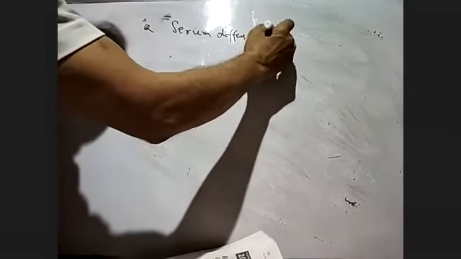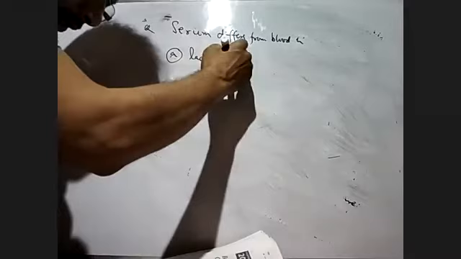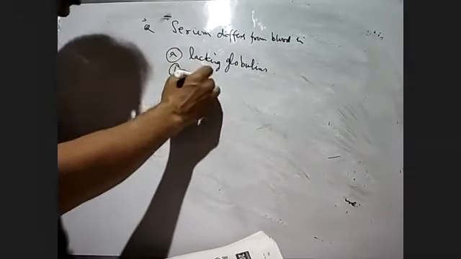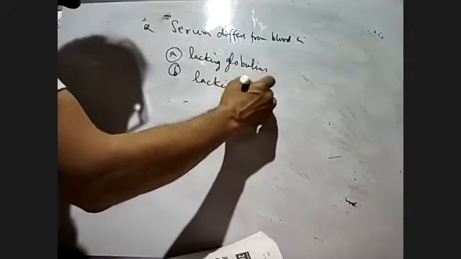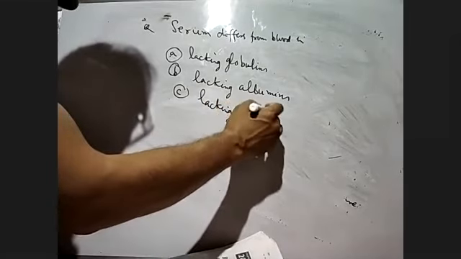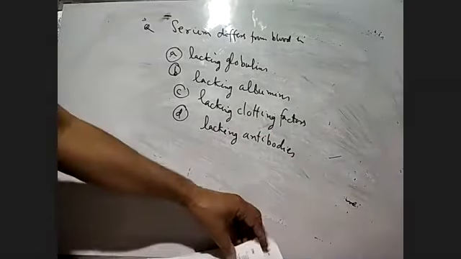Serum differs from blood in: number A, lacking globulins; number B, lacking albumins; number C, lacking clotting factors; number D, lacking antibodies. So here you have to think and answer.